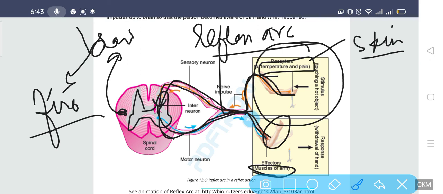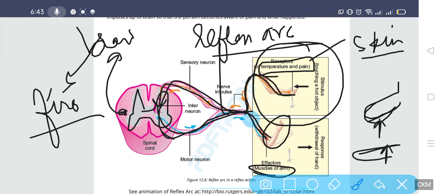It is not that you are going to put your whole weight on that nail and the complete nail is going to go into your foot. No. Once you feel that it is sharp, abruptly a pain receptor will generate a nerve impulse, the impulse will travel to the CNS, and the CNS will send a message to the muscles to take your foot away. So abruptly, a sudden response, a quick involuntary action happened.